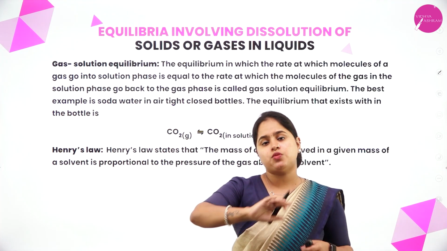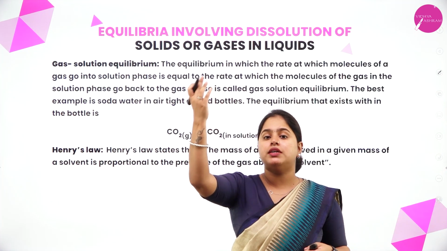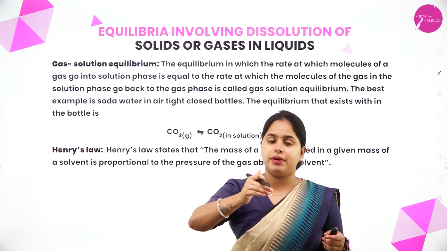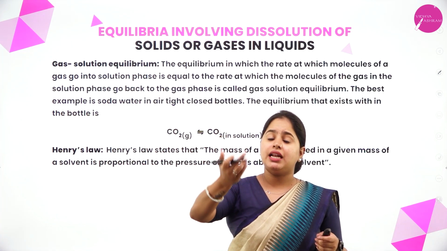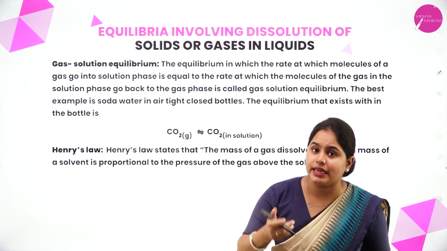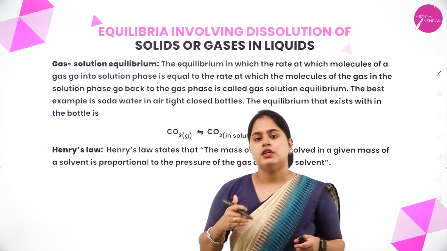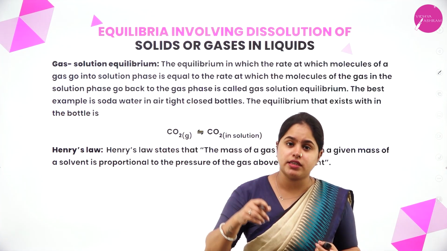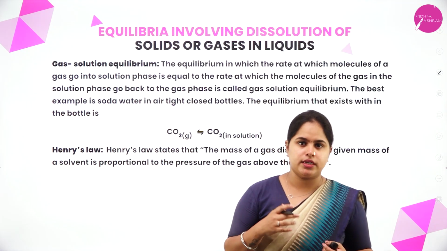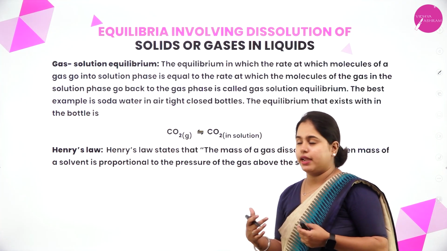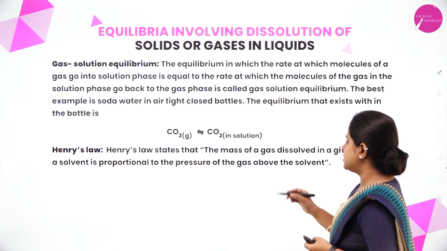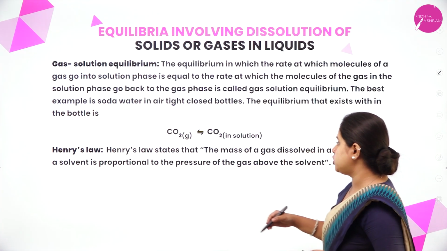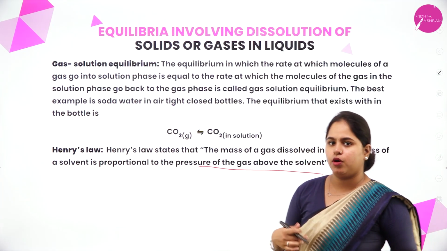When we open the lid, it is getting converted into its gaseous phase, right? So there exists an equilibrium between the carbon dioxide in the gaseous phase and the carbon dioxide which is dissolved in the liquid. To how much extent, or how much mass of carbon dioxide we can dissolve in the liquid, is based on a law called Henry's law. Henry's law states that the mass of a gas dissolved in a given mass of a solvent is proportional to the pressure of the gas above the solvent.